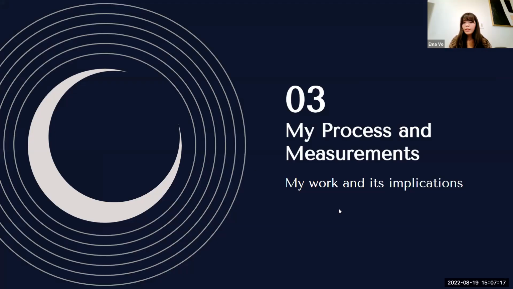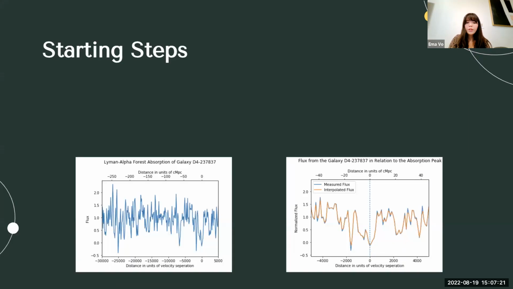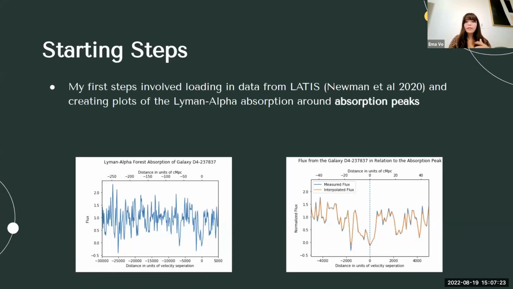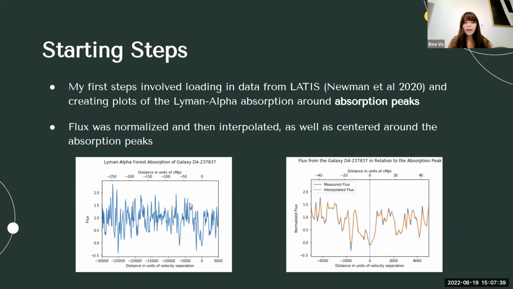So moving a bit more into my specific process, my measurements and their implications. My first starting step was loading in data from LATTICE. So I just took in all the information from LATTICE and I created plots of the Lyman-Alpha absorption around absorption peaks. Absorption peaks are the areas in the line of sight that have the most amount of absorption, or the least amount of Lyman-Alpha flux. So as you can see on the bottom left here, I have just a general view of the flux from just a very certain galaxy.